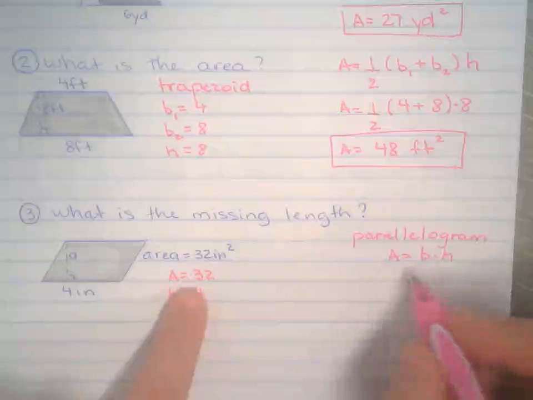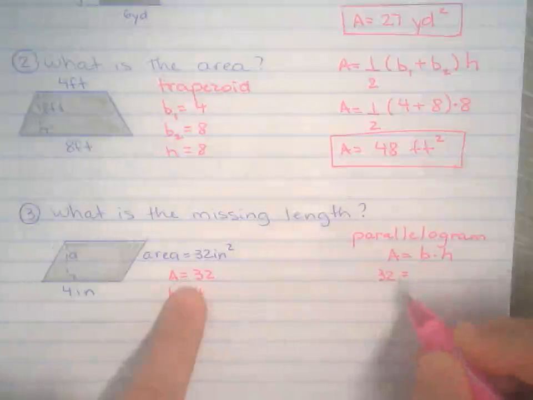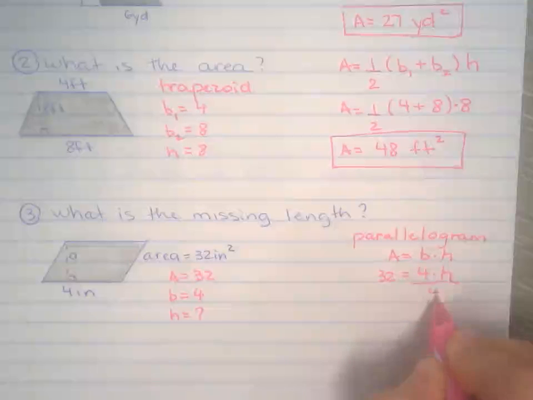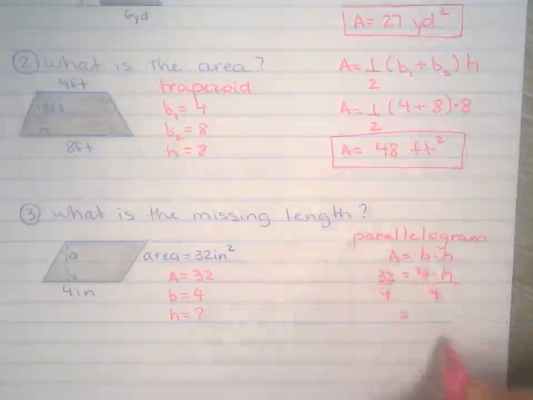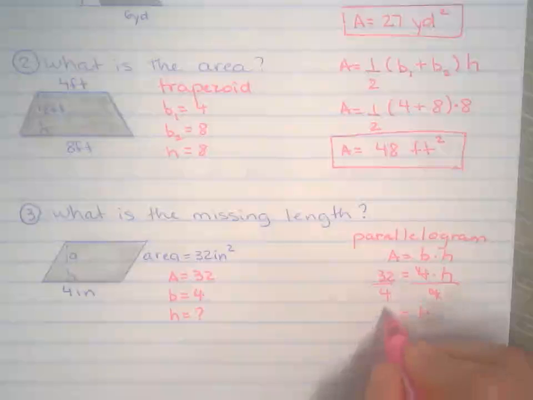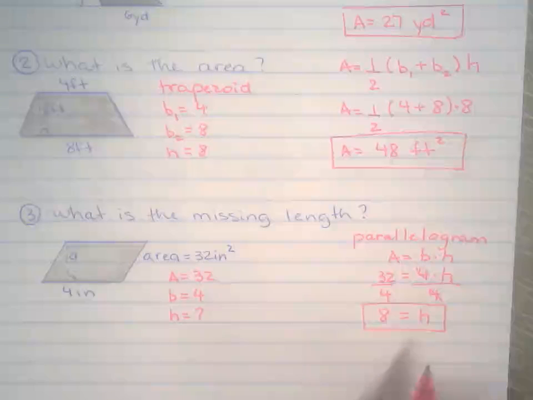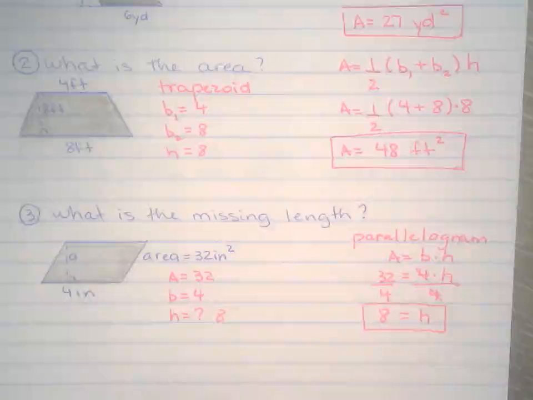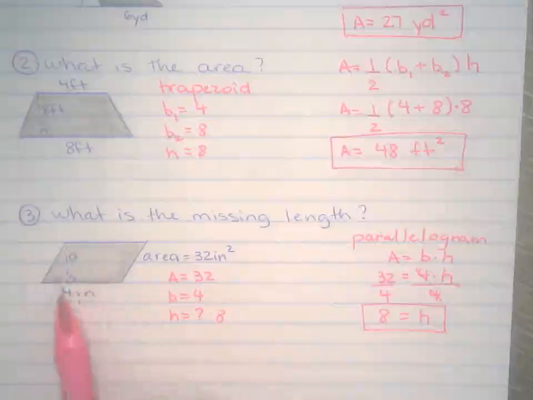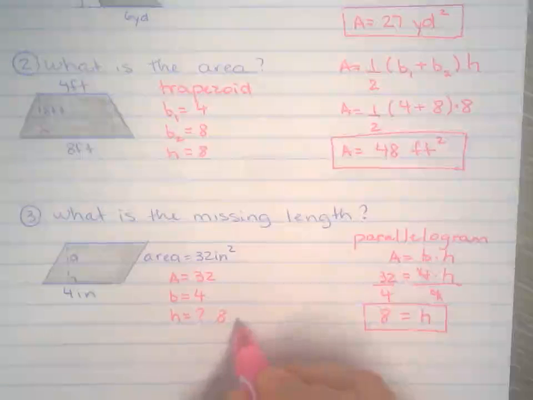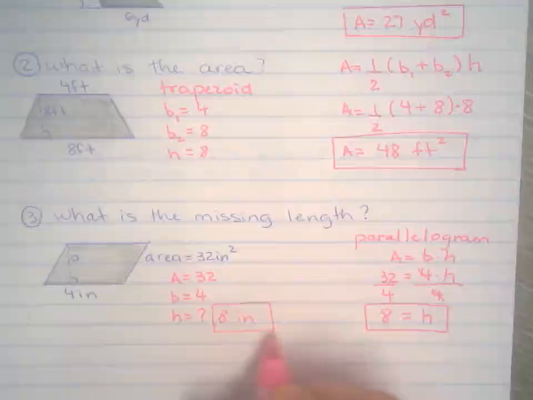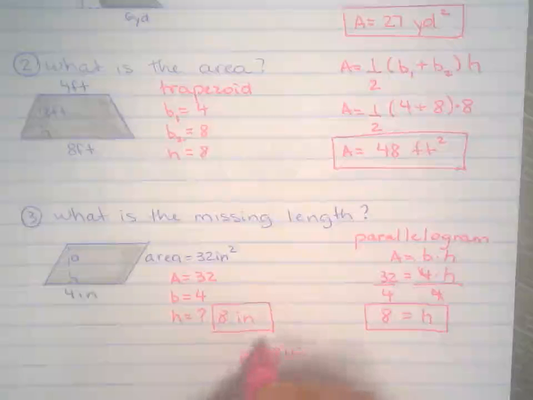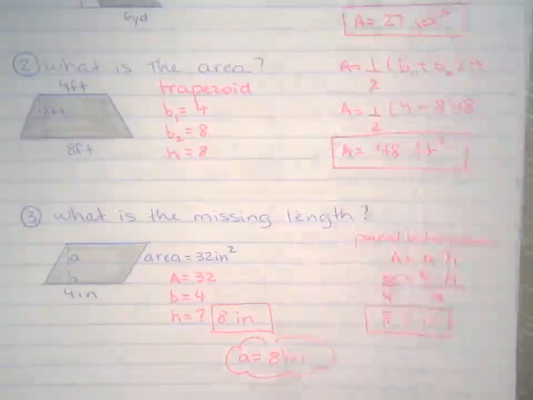Plug it all in the formula. So A is 32. B is 4. H, I don't know. So we're solving for H. Divide both sides by 4. This equals H. 32 divided by 4 is 8. So the missing length right here is 8. And because we're talking about the length or the height, we're just talking about 8 inches right there. That equals A or H, whatever you want to call it. So H equals 8 inches. That makes it more official for that answer.